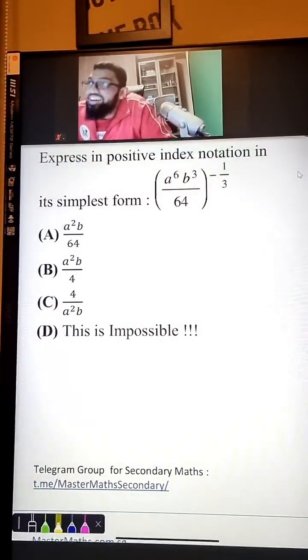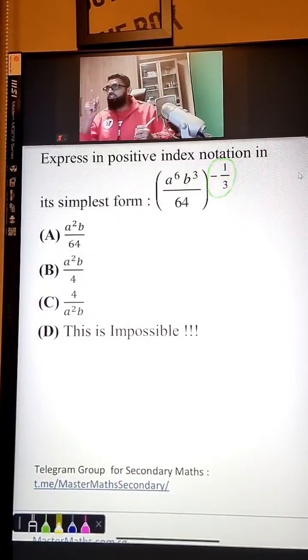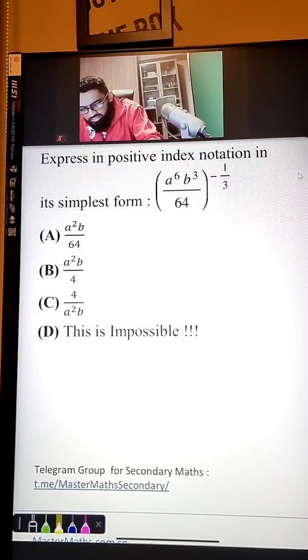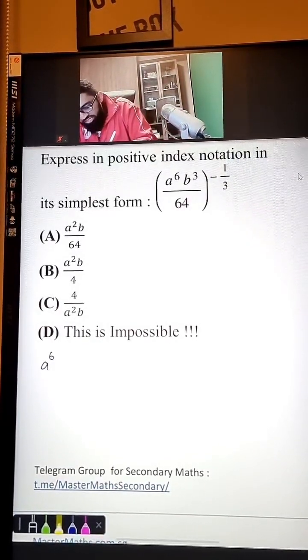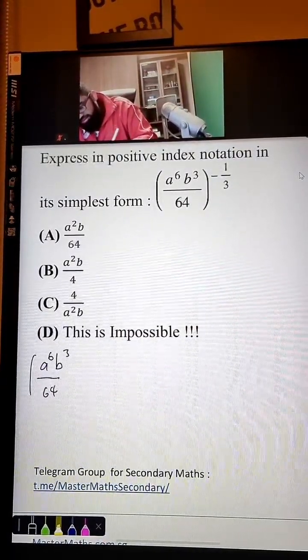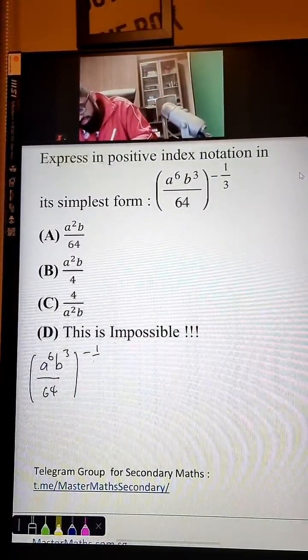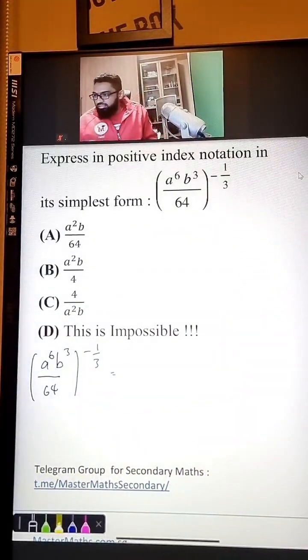Okay, guys. Friends, change the negative power to a positive. Another trick, let me teach you. Another trick is this. You write your original equation first. Okay? Write it down first. And then the trick is this.